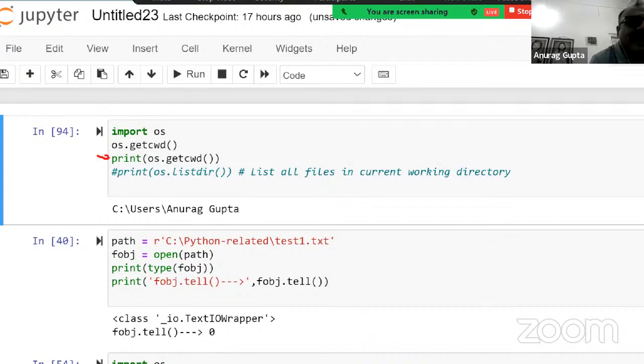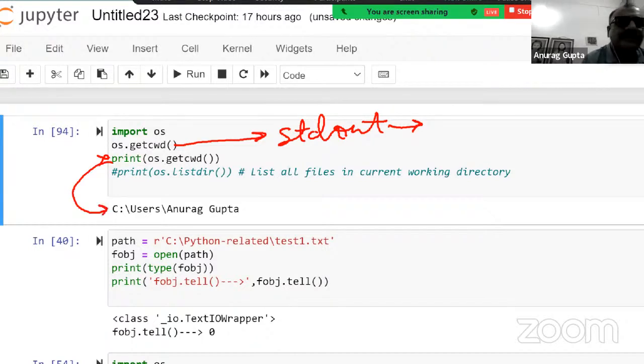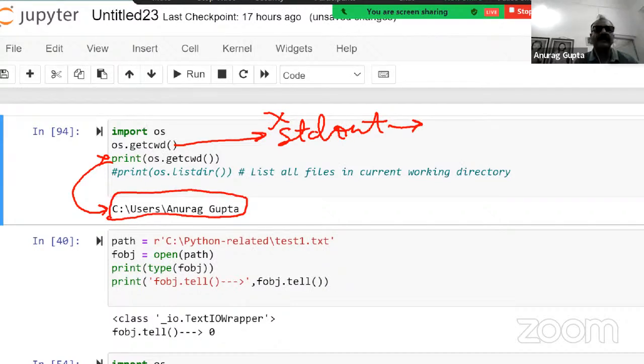if this had been commented out, then this would have gone to the standard output, stdout, which is your screen. However, if there is a line of code after it, then this output does not go to the standard output. Rather, this print statement is printed. Note that the print statement will always go to the standard output, but statements like os.getcwd may not go to the standard output if there is a line of code after that. So here we are getting C:/users/Anurag Gupta. This is my current working directory.